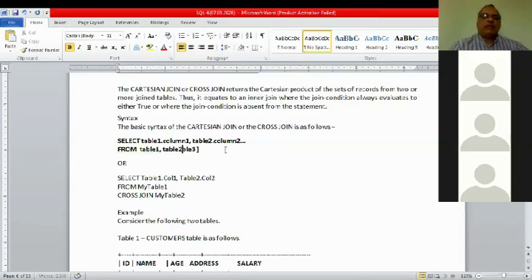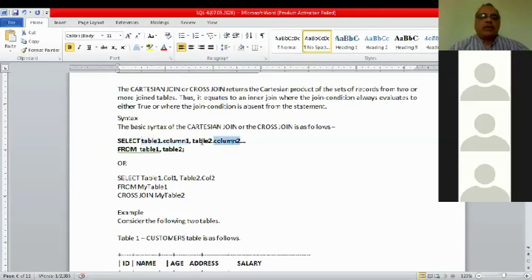What does it mean? I will come to the example that will make the concept clear. First, just try to understand what I am saying. Column 1 is a field of table 1, that's why it is written table 1 dot column 1.